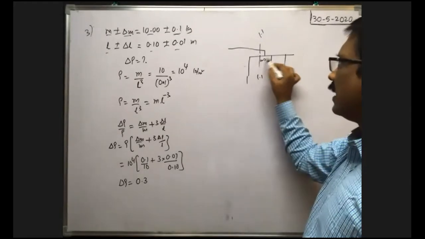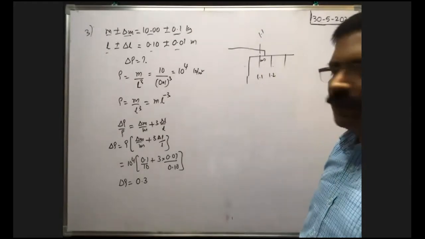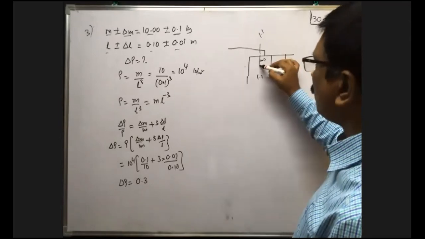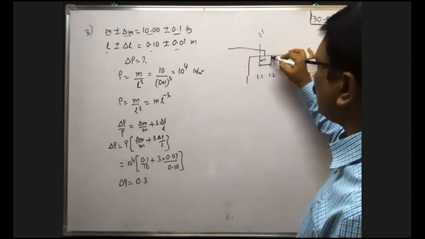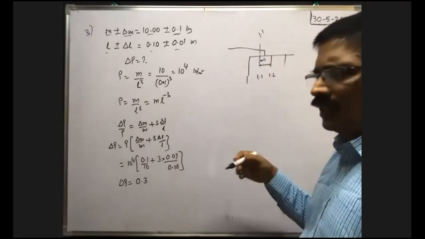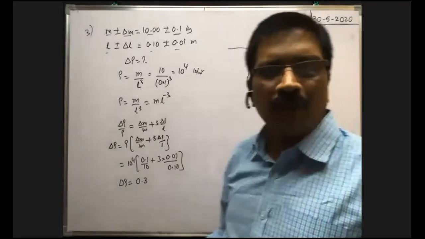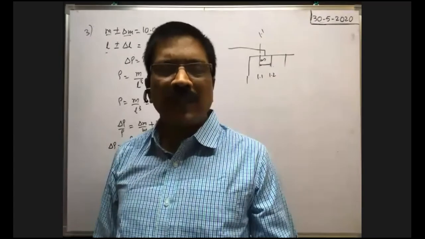That means that is error, no? Maximum possible error is up to this only. Minimum means from 1.1 to 1.2 any value the error can have. We cannot say that one. But maximum possible error we can say.